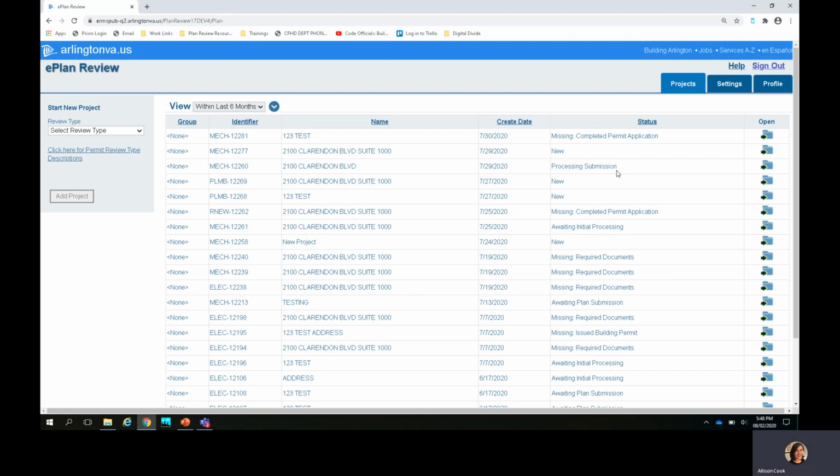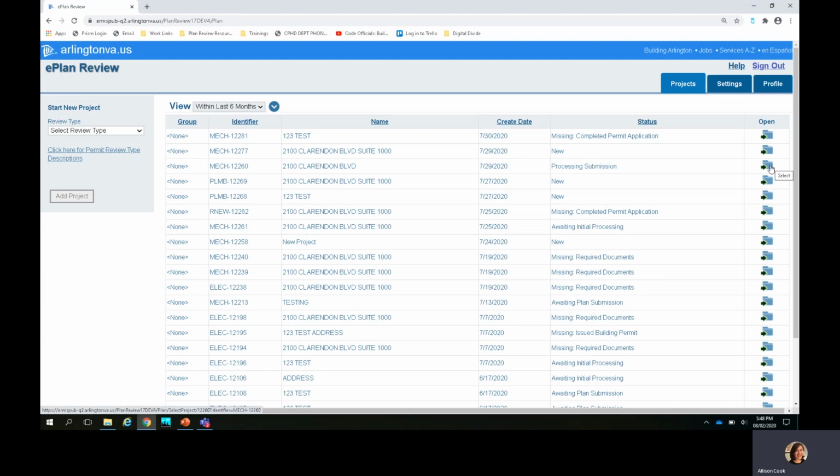To get to the screen to revise a permit application, you want to go to the far right side and click on the folder to open that application for the application you want to revise. I'm using a mechanical permit for this example, so I'll click on the folder for this mechanical permit.